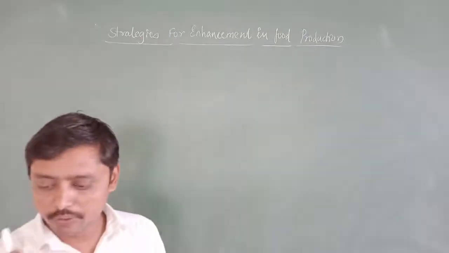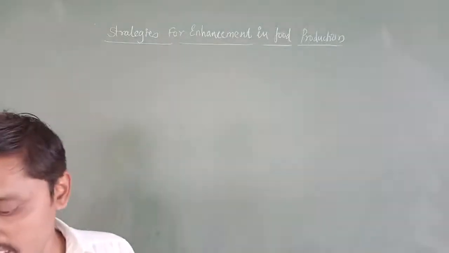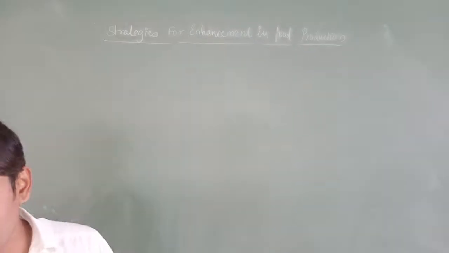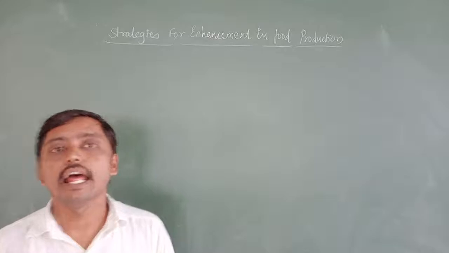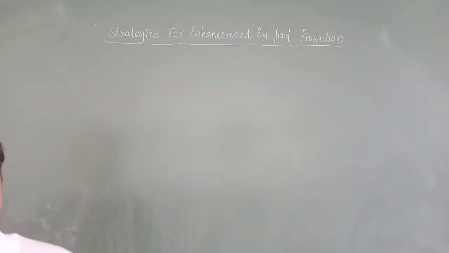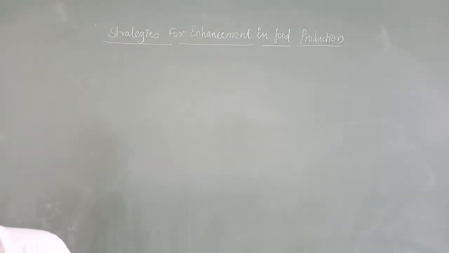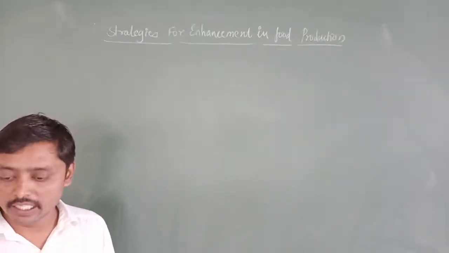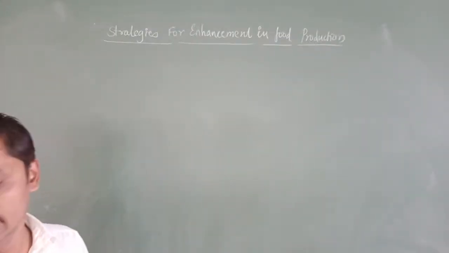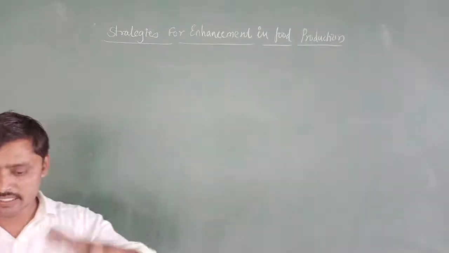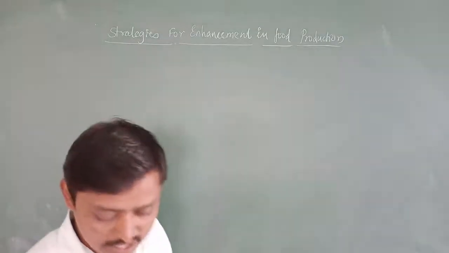The important thing to remember is the example for crossbreeding: Hisardale, the new breed of sheep developed in Punjab by crossing Bikaneri ewes and Merino rams. That is the type of crossbreeding. These are the things we have studied so far.